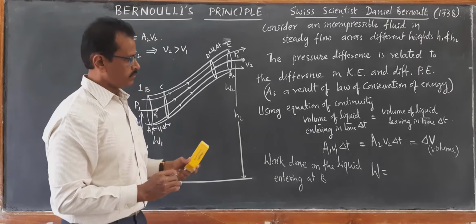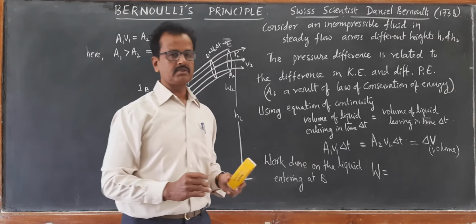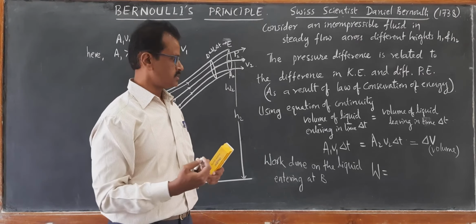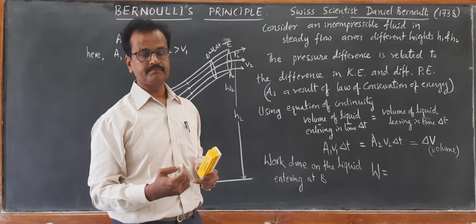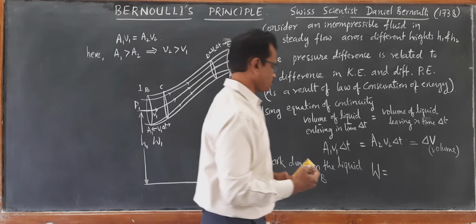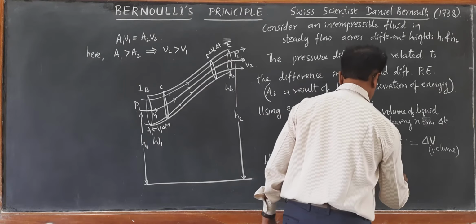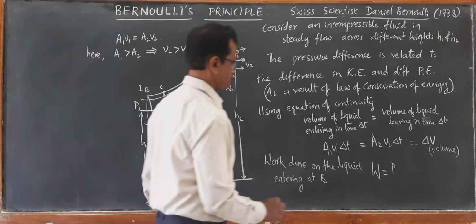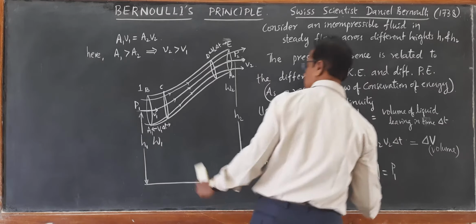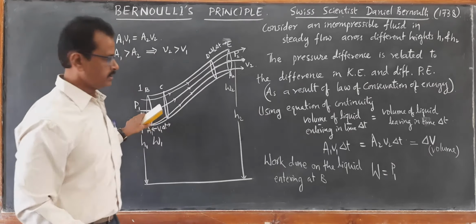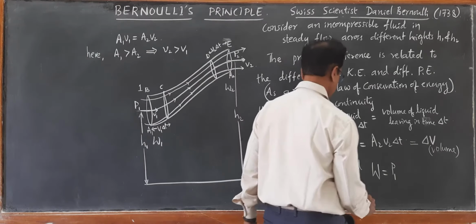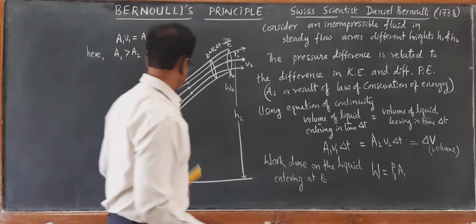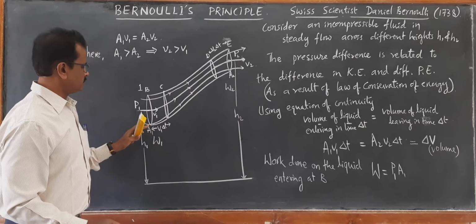So we will calculate work done in terms of force into displacement. Force is calculated as pressure into area. Let P1 be the pressure at the opening at A1. So pressure P1 into area A1.